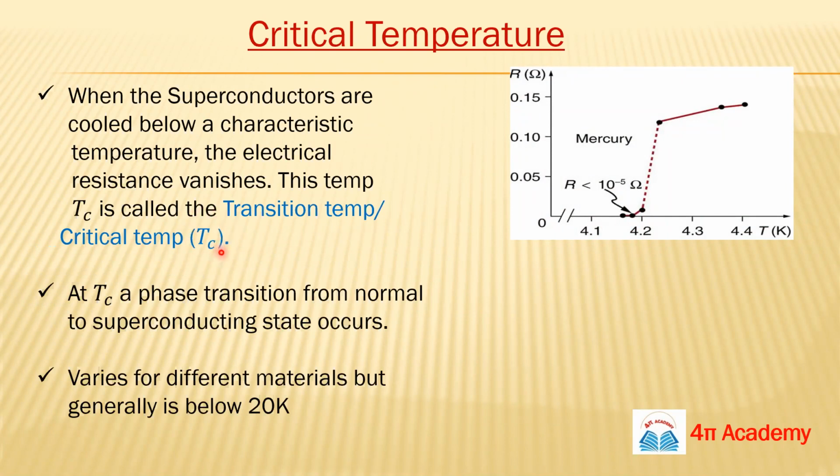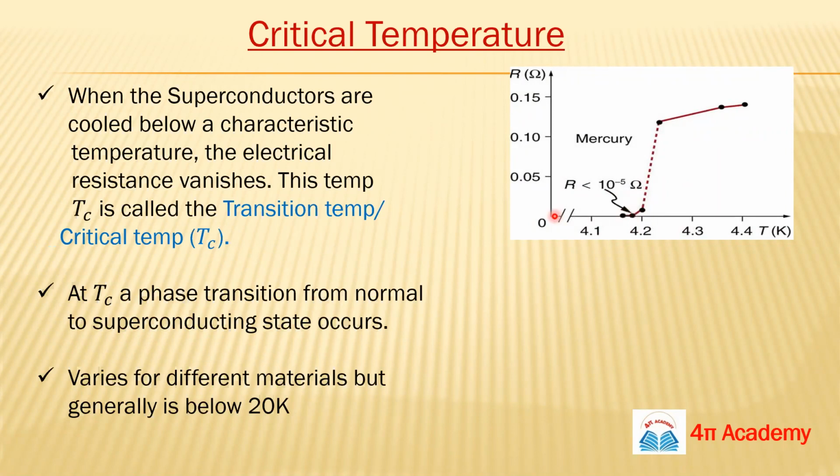In statistical physics you will learn about phase transitions. Here a phase transition is occurring: at Tc, a phase transition from the normal to the superconducting state occurs.